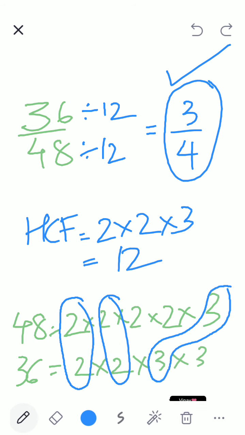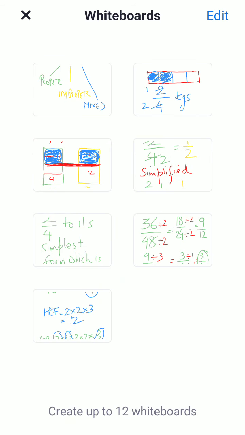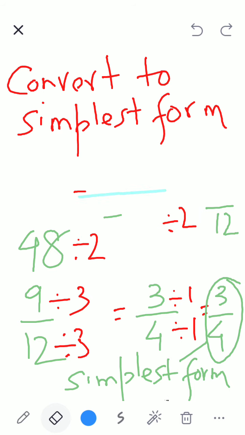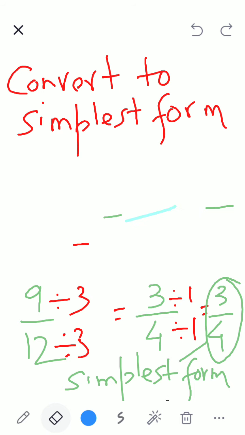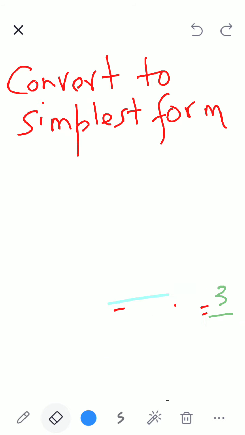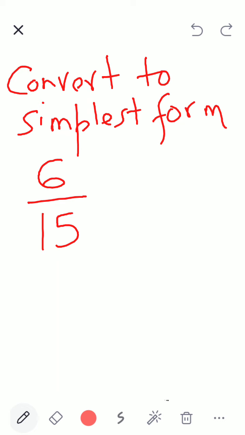Clear? Okay. Now let's not leave it. Let us do another one. Children, now I want others to also try. I told you all now before only starting of the class. Trying is important. Making mistake is not important. Okay. So now let me give you. Convert to simplest form, children.